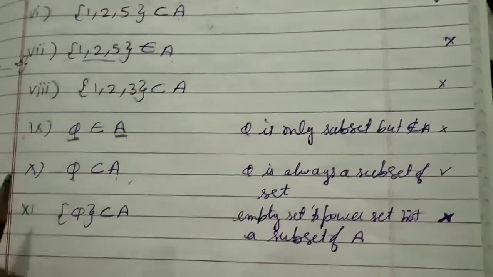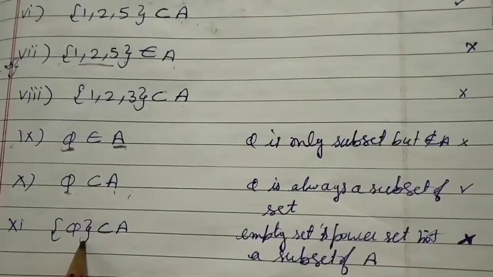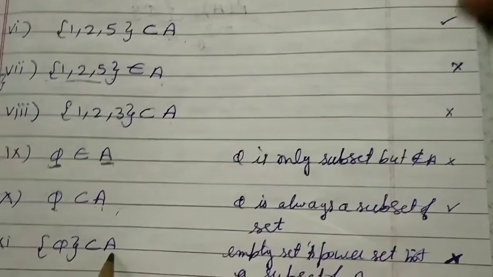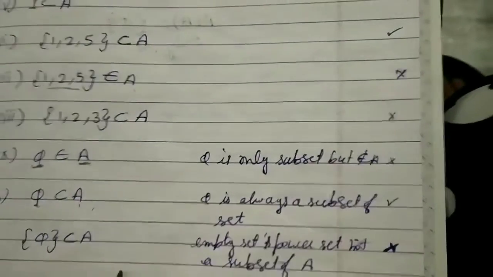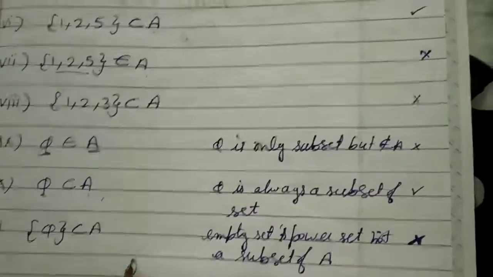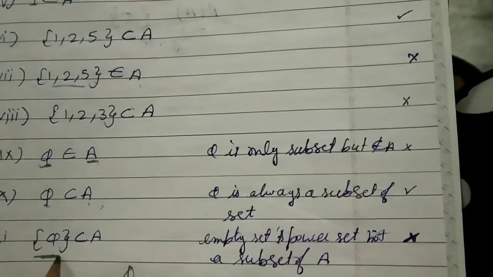Now 11th part, {{5}} contained in A. It is wrong because whenever we write a subset, we write 5 alone, not in curly brackets.